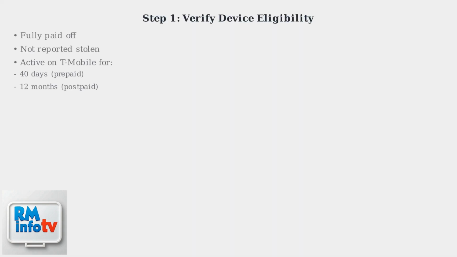First, verify your device's eligibility for unlocking. Ensure it's fully paid off, not reported stolen, and has been active on T-Mobile for the required time: 40 days for prepaid plans or 12 months for postpaid plans.